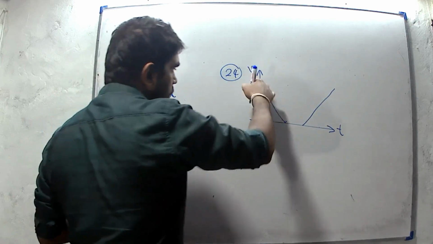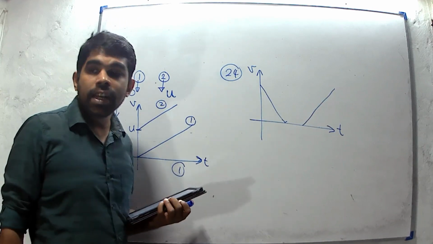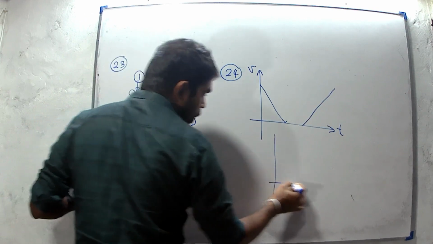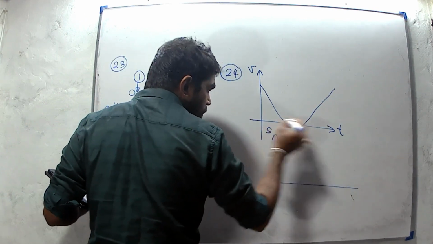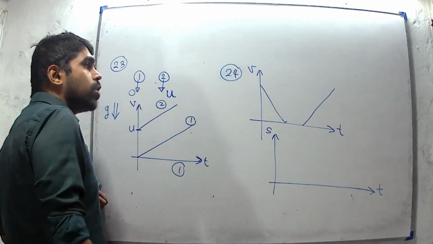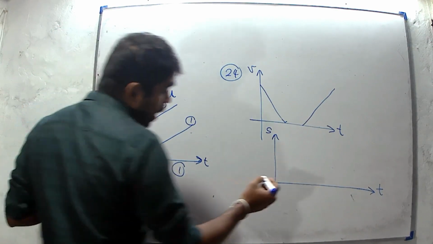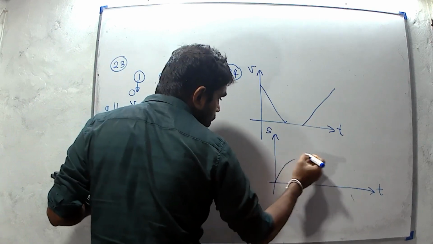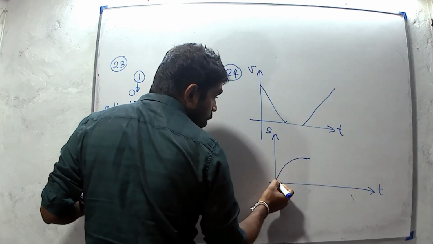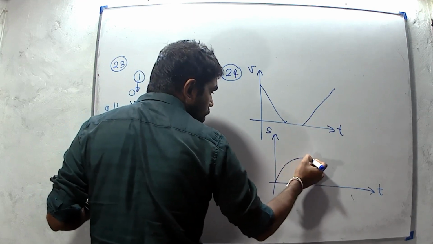For the first part, there is a minus gradient. It means velocity decreases. Therefore, we know that the gradient of the displacement-time graph represents velocity. Velocity should be decreased for the first part. Then the gradient of the s-t graph is decreasing like this. Gradient means the angle between the graph and the positive x-axis. It is decreasing from this point to this point.